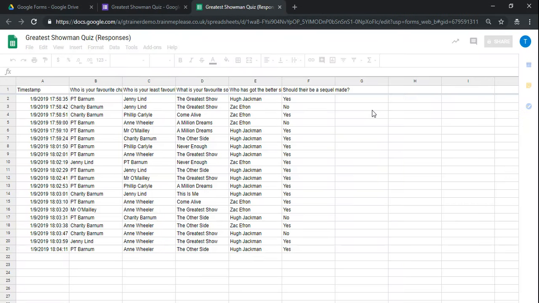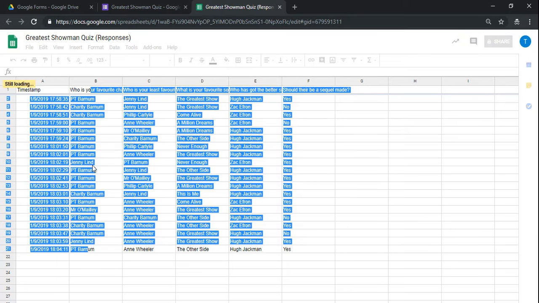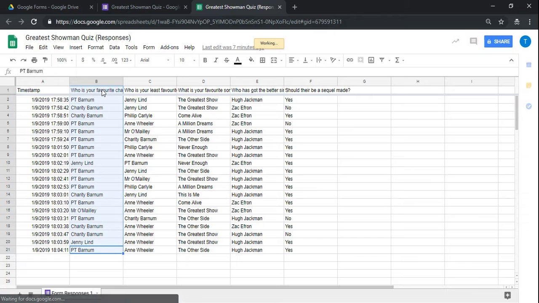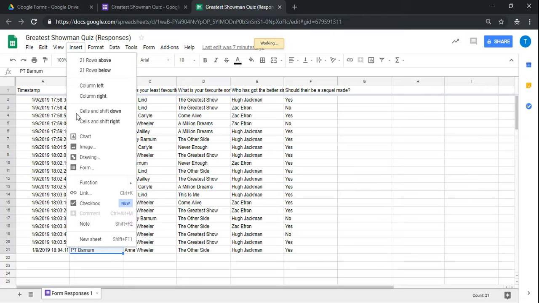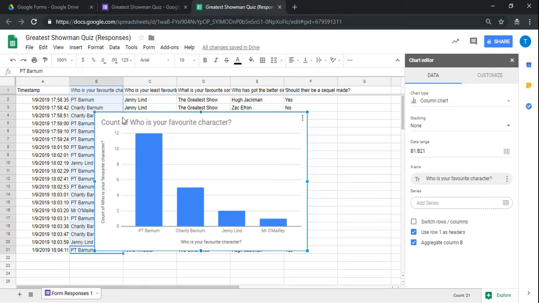And what we can do now, very quickly and very easily, is create charts from the data. So if I just select the information I want to see, if it's still loading, bear with me. There we go. So if I just select that information there, this is going to create me a nice little chart to show who's your favorite character. If we have a look at all this, we can't work out what it is, but if we go to insert chart, it will automatically set up the chart for you. It will think about what to go on the x-axis, the y-axis, what the title should be, and how it should be labelled up. So there we can see, who's your favourite character.